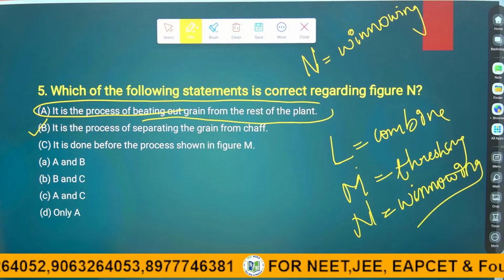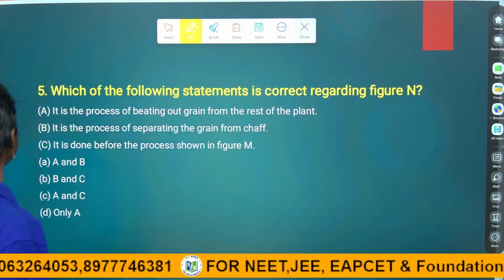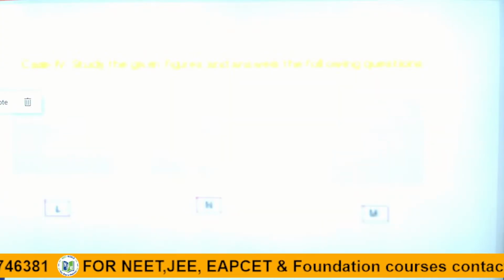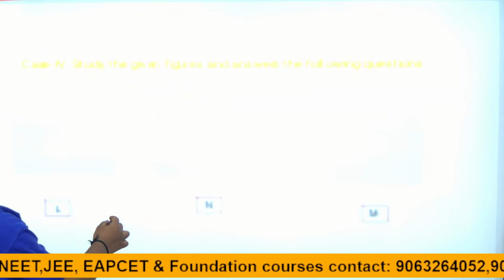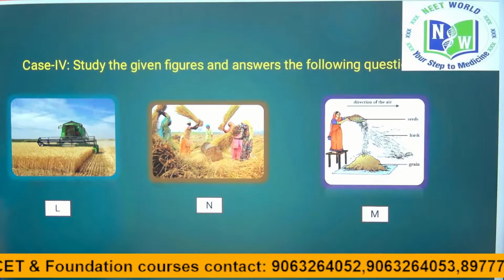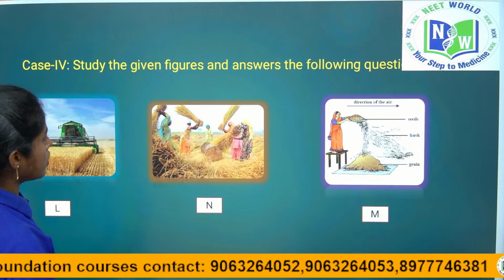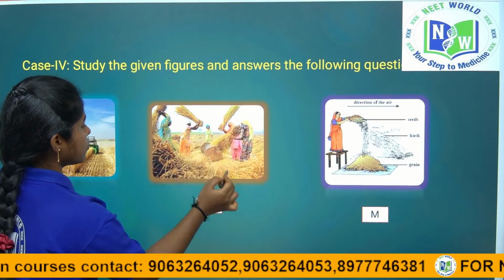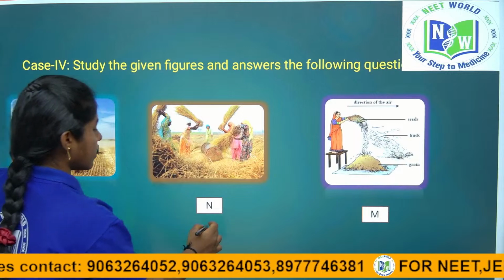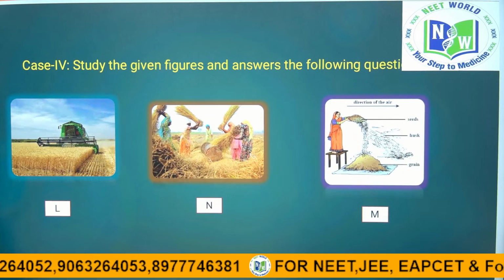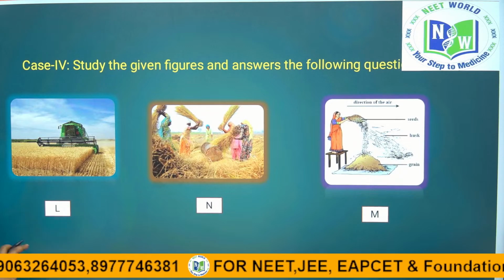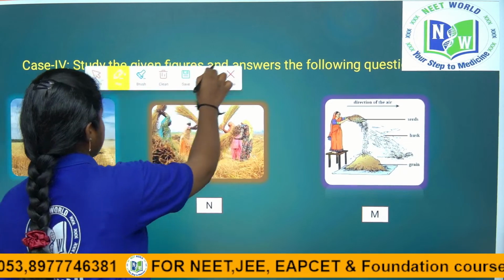One minute children. Regarding N, what is N? Let's see. Here the alphabetical order is not correct children.